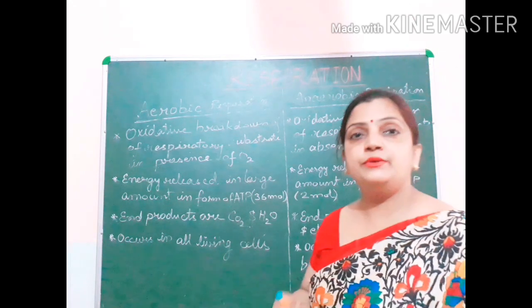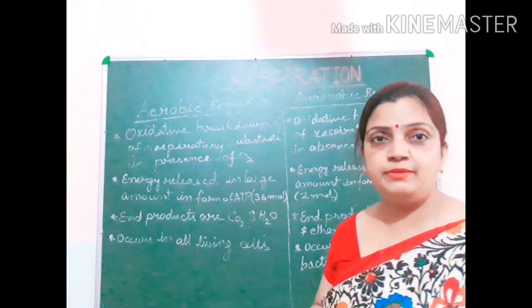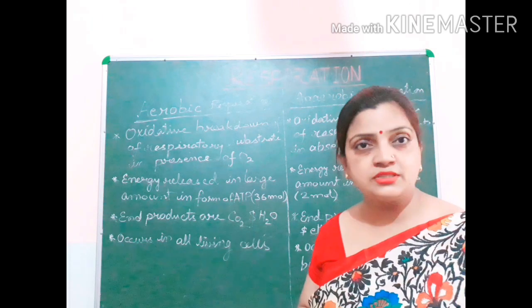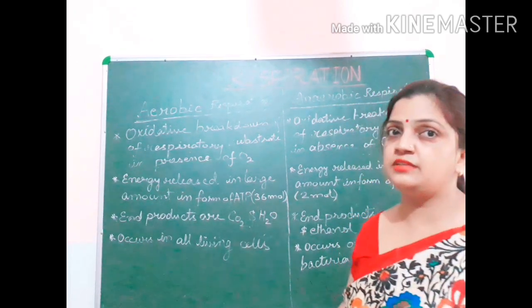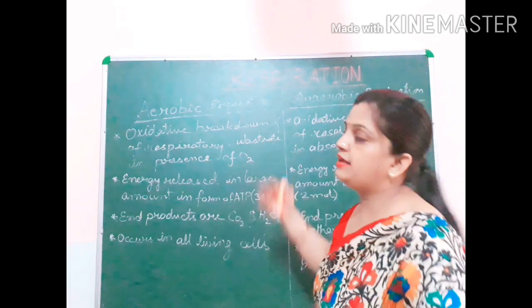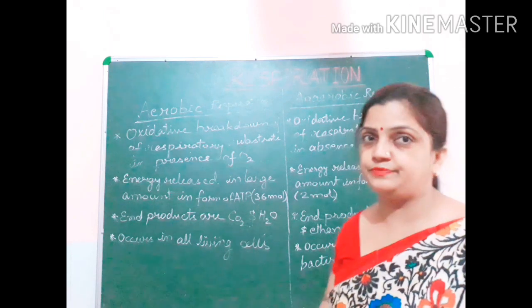And on the basis of availability and unavailability of oxygen, you have studied just now that it is classified into two categories, aerobic respiration and anaerobic respiration.